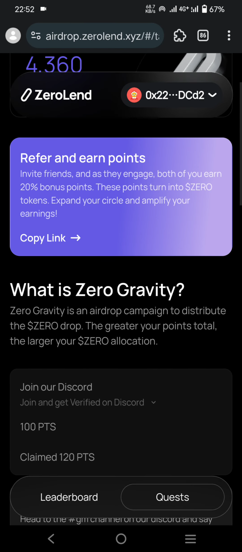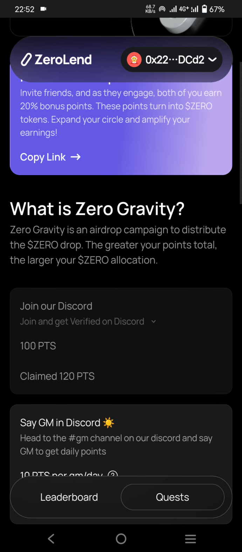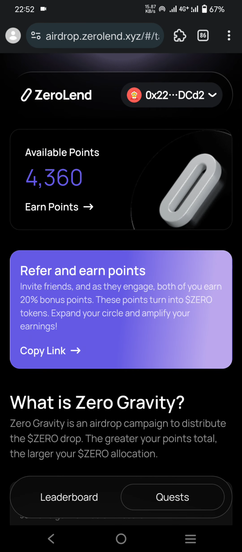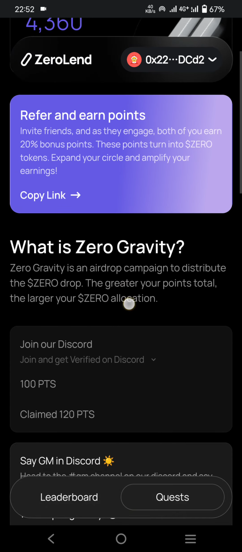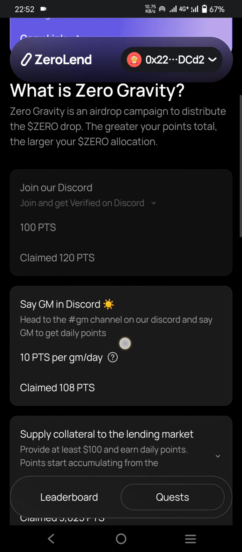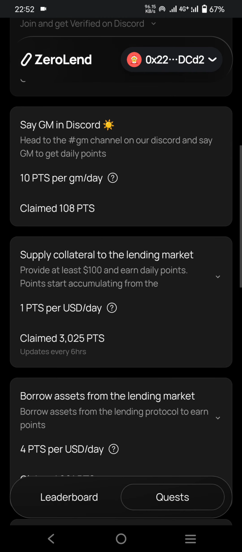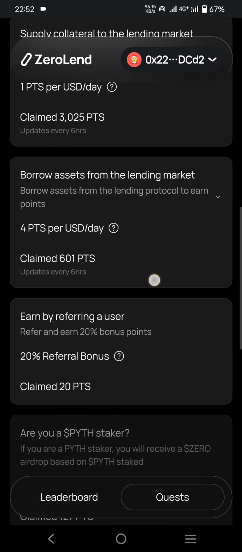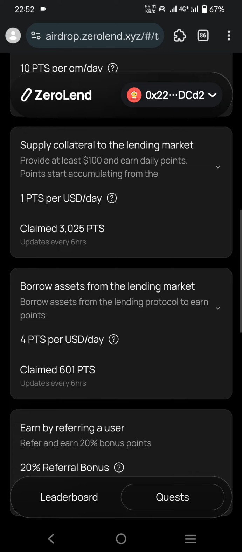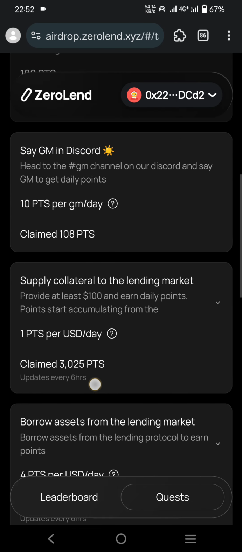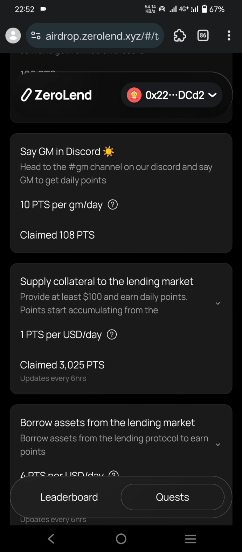So first of all you have to click here. I already connected, and my point is already 4360, and you can earn daily points. First of all, paste this link in the Kiwi browser, then connect your Twitter, Discord, etc. This is another part, only for free users.